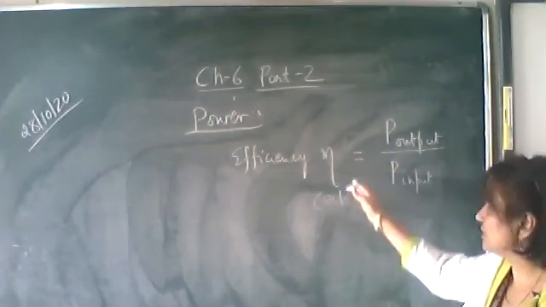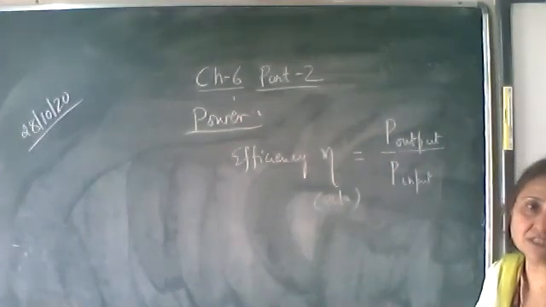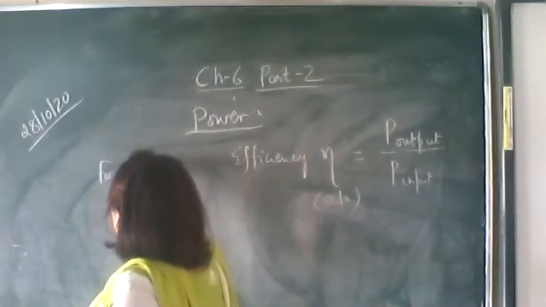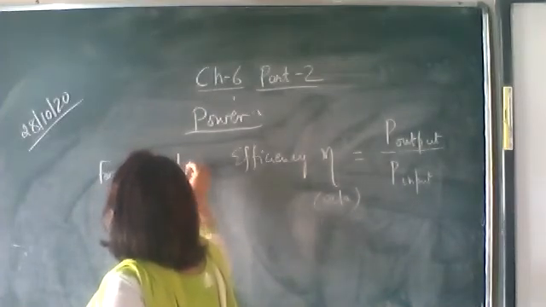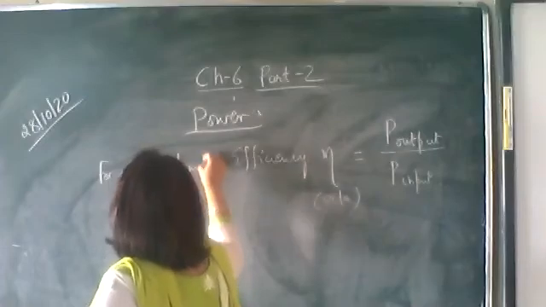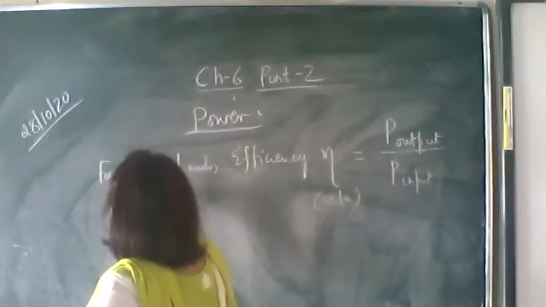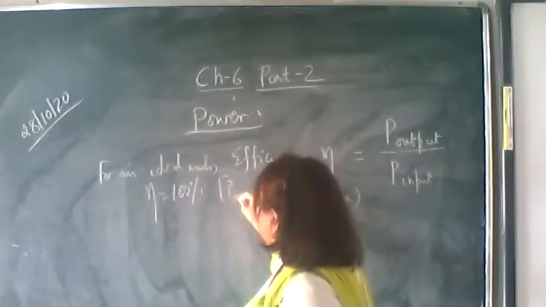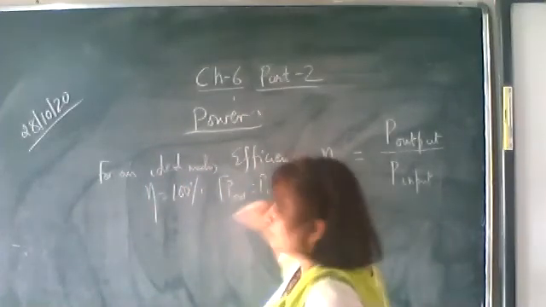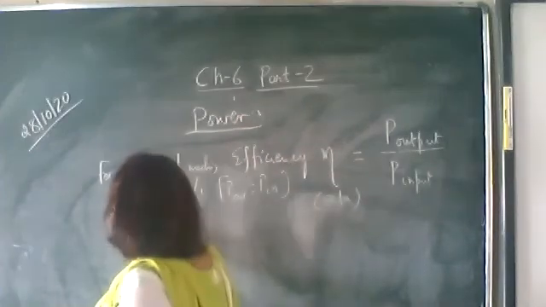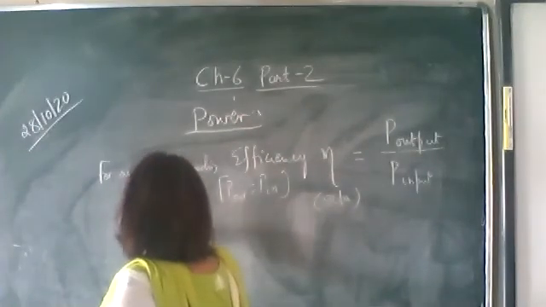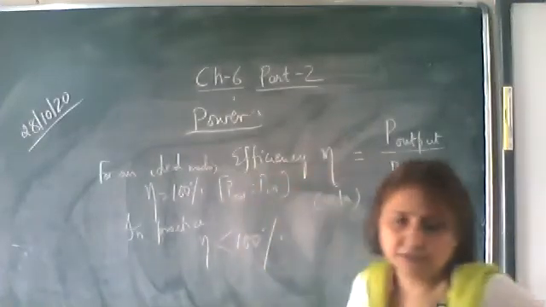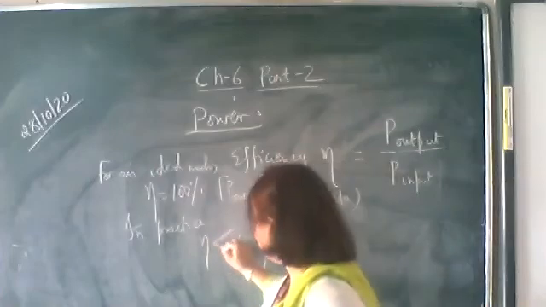In practice, no machine is ideal, so the efficiency is always less than 100%.